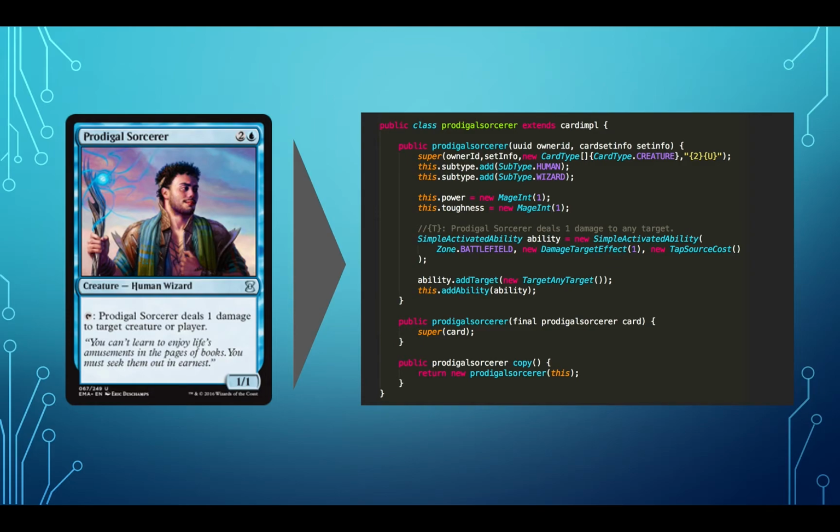We see structure in the Java. It has self-referential strings, Prodigal Sorcerer, at various points. It has the types creature, human, and wizard. It has power and toughness of 1 each, and the damage ability is expressed in a fairly readable format below the comment. Note there is a lot of boilerplate, as Java is a verbose, heavily templated computer language.